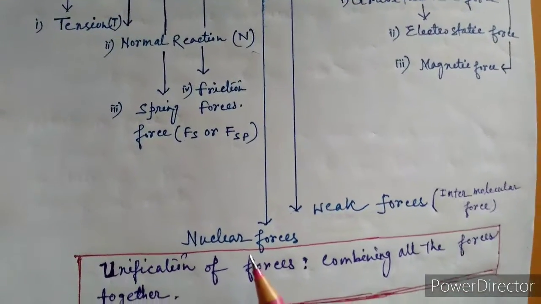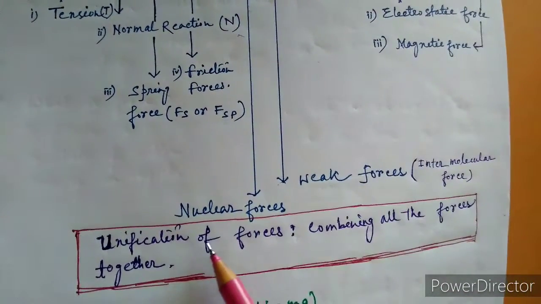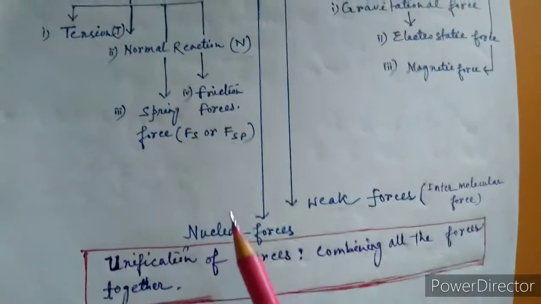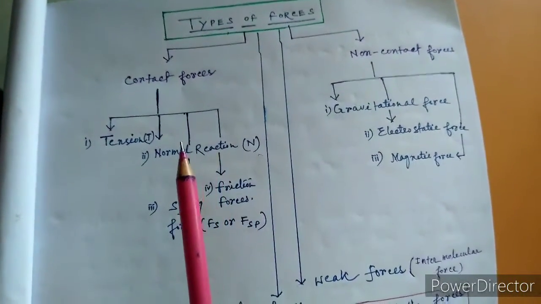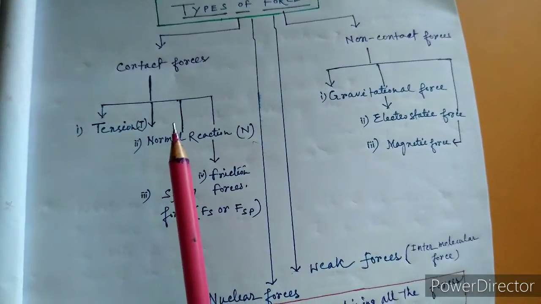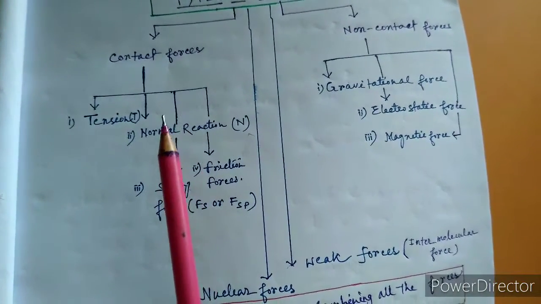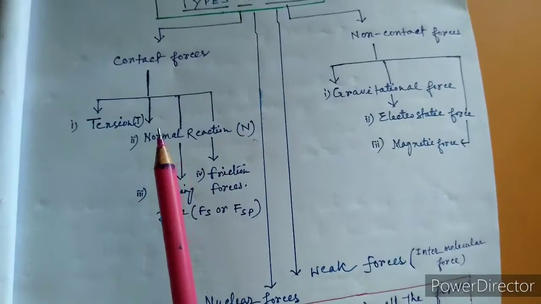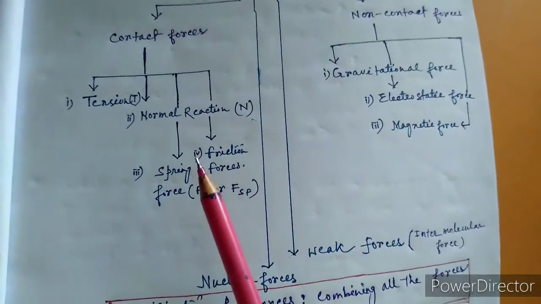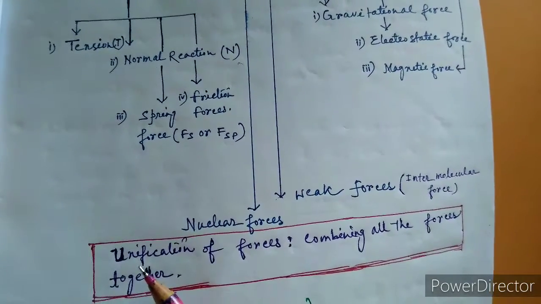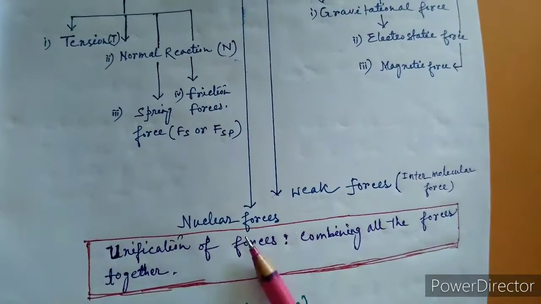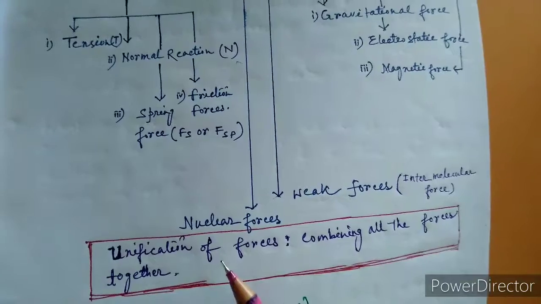Okay. Now see, what is the unification of forces? Unification of forces means there is a contradiction. Many of them say that there should not be mainly two types of forces, there should not be so many forces. So we should combine all the forces together. And for that they assume the unification of forces, meaning combining all the forces together.